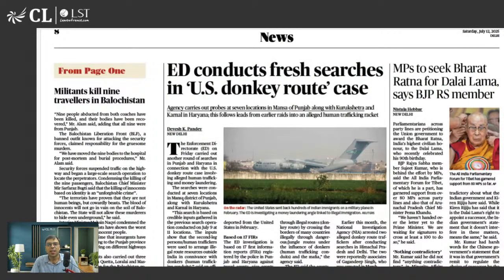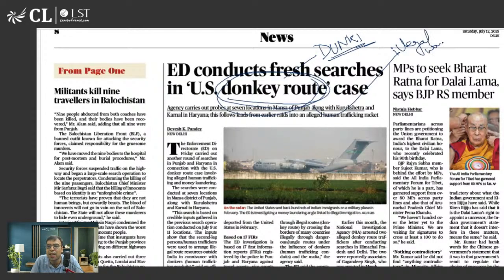Now, एक और चीज है, ED conducts fresh searches. You understand this donkey route? कोई समझता है ये? Anyone? Just I'm asking. I think 2 years back there was a film of Shah Rukh Khan, if I'm not wrong, and that was called Donkey. Donkey route is actually an illegal way of going to another country.